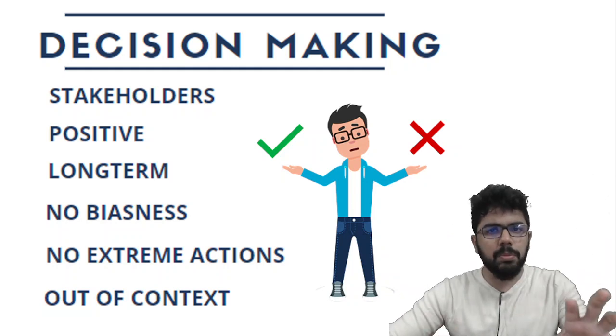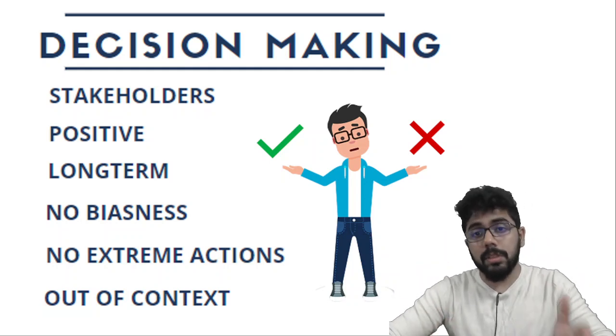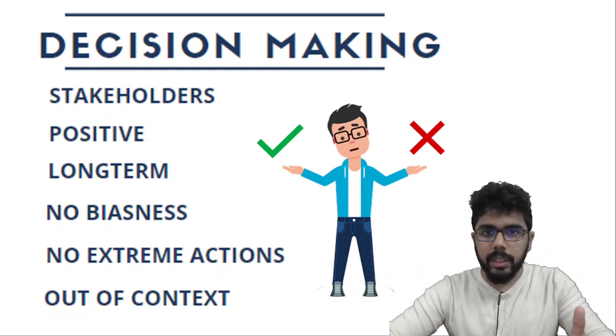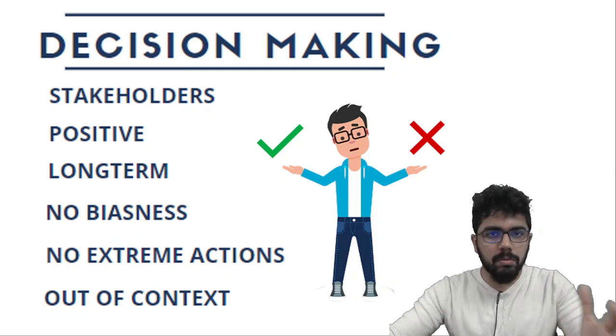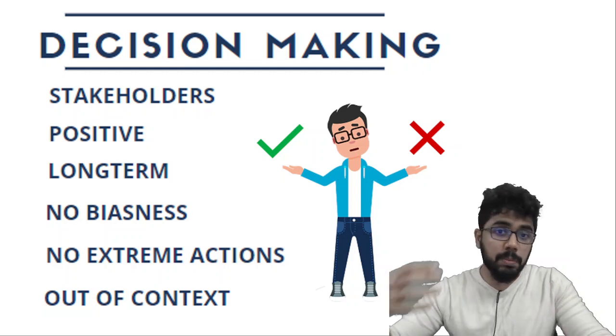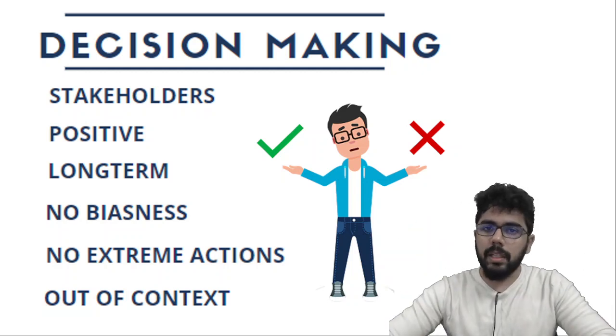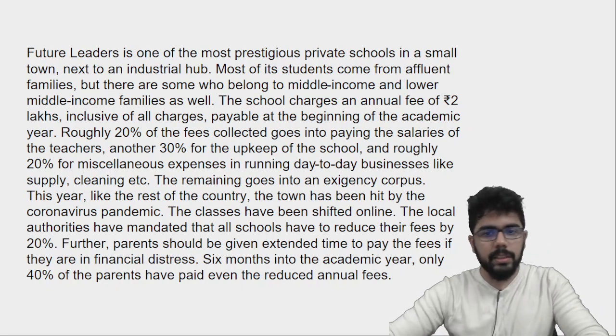And if you keep these 6 points in mind, almost all the time you can solve with 100% accuracy, and it can be a very high scoring section for you because almost one third of the paper is decision making. If you can really score around 16, 17, 18 in this, you have very good chances of getting a 99 percentile in the XAT exam. Okay, so to continue, let us see this one.